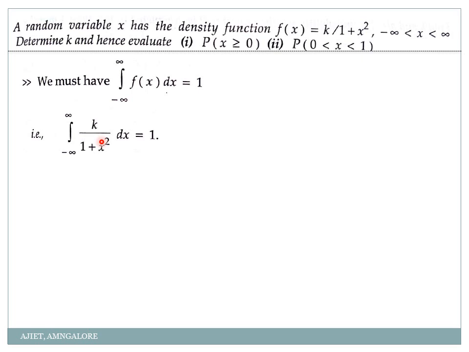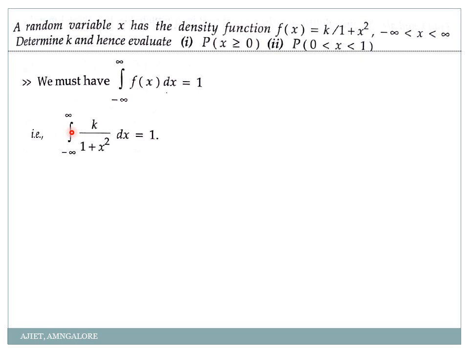I am repeating again, you make a note of this. We have the property of definite integral as integration from minus a to a f of x dx is simply 2 times integration of 0 to a, provided your function is even, and it is equal to 0 provided your function is odd. So my question now here is, I have to check whether this function is even or odd. How will you check, my dear students, whether the given function is even or odd? You remember something in Fourier series? We have to check whether the given function is even or odd. Yes. The same way you check here also.